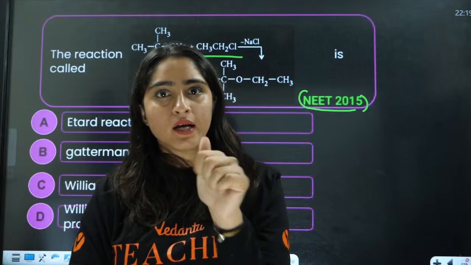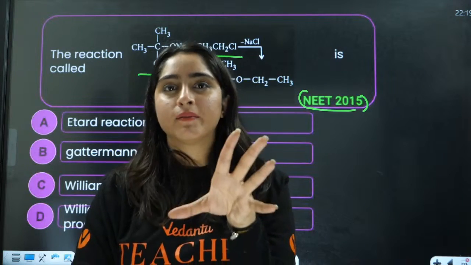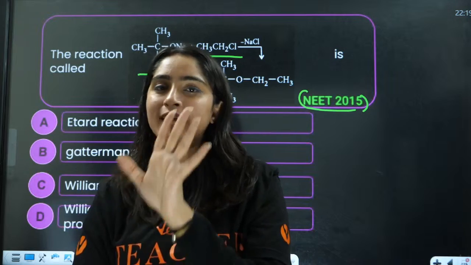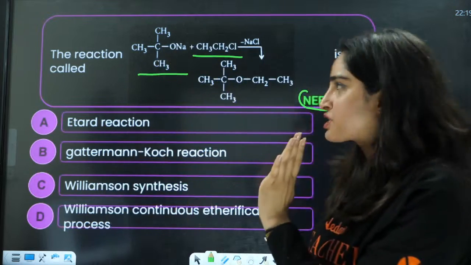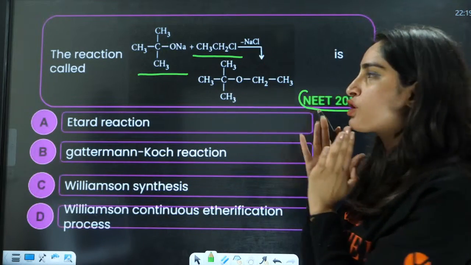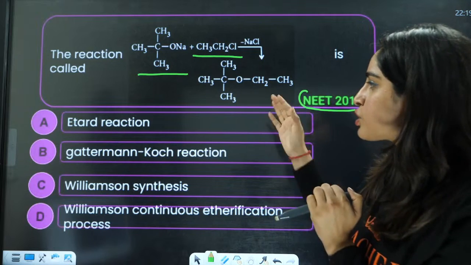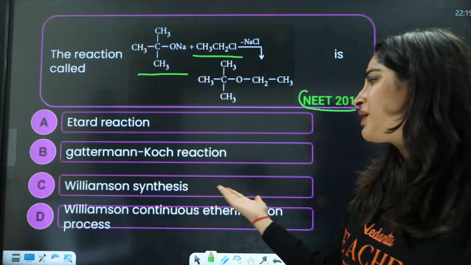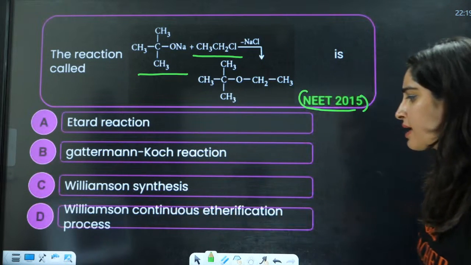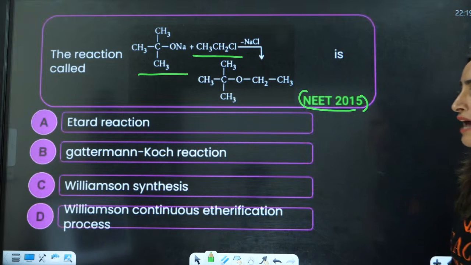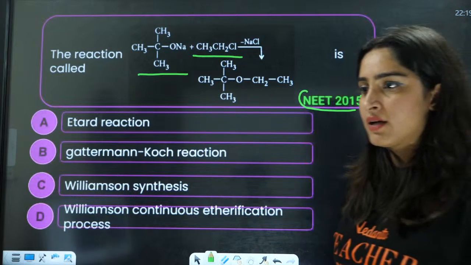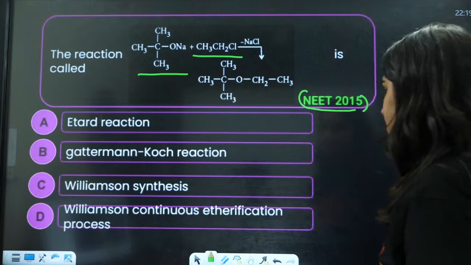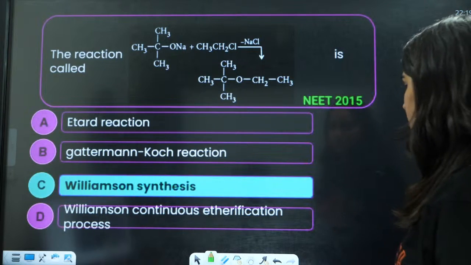The halide should be primary; the alkoxide can be tertiary. So this reaction will take place and we will have the formation of ether here. Everybody, what is this reaction? Very simple, this is the Williamson synthesis reaction.